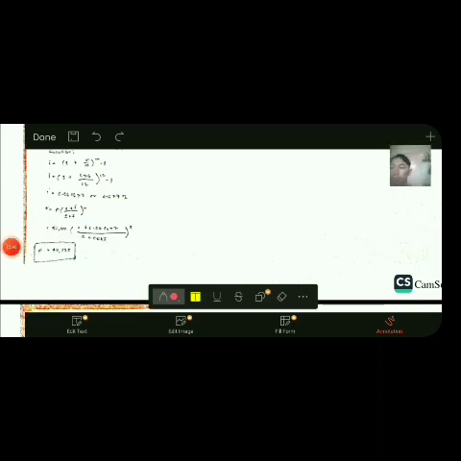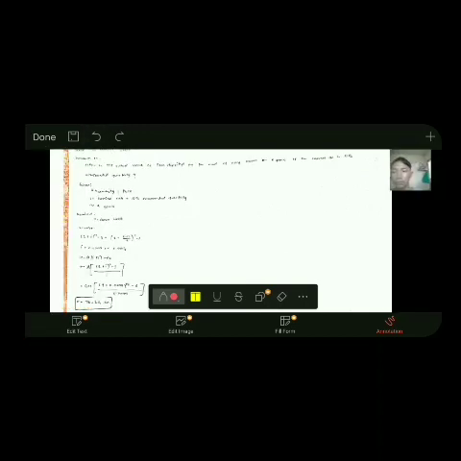Then para pagkuha sa atong future worth, mao ni siya atong gamiton na formula. So F equals to P times the quantity of 1 plus I over 1 plus F, then gi-raise siya sa N. Substitute sa atong mga value gikan dinhi sa ibabaw, nakuha na nato ang atong future worth, which is 49,225.